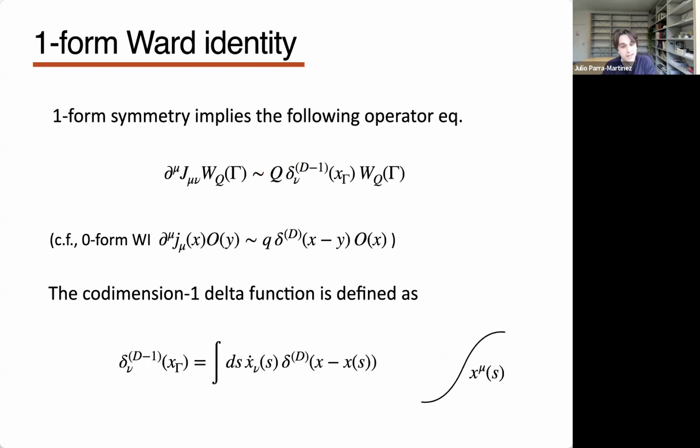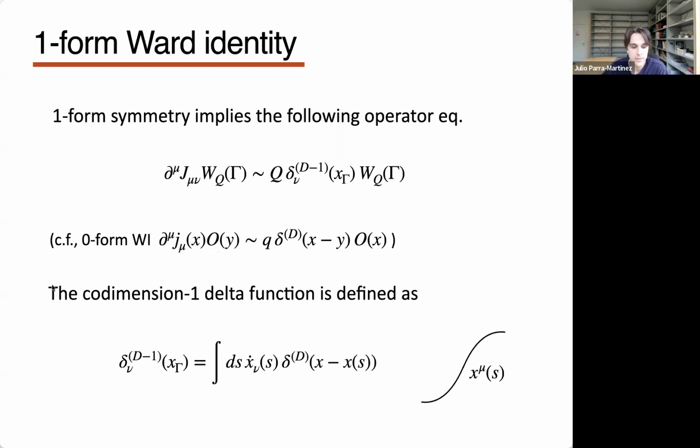And just like in the pion case, the one-form symmetry implies some operator equation. So now, if we have a charge operator, which will be a line operator, for instance a Wilson line with charge Q, supported on some curve, then if I evaluate the conservation of the current in the presence of this Wilson line, there is a contact term, and this delta function is just a delta function transverse to the line. Okay, so this tells me that if I integrate this against some surface that intersects the line, I will pick up a non-zero contribution. So this is the exact analog of this contact term in the case of a zero-form symmetry.